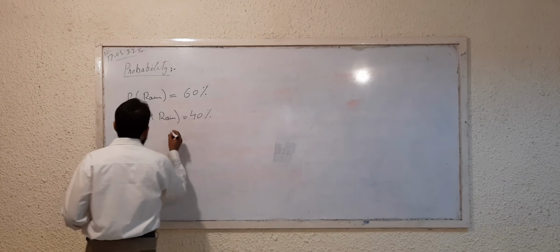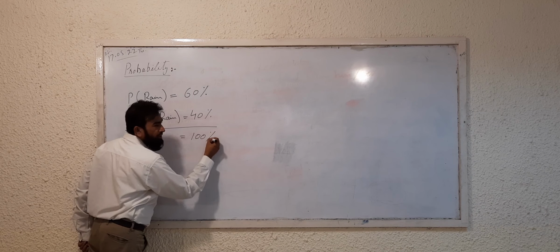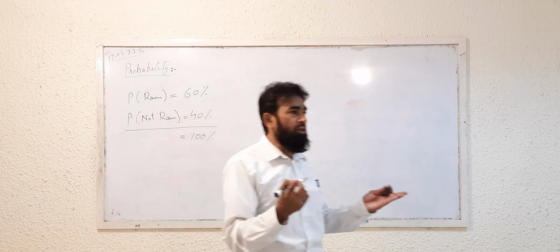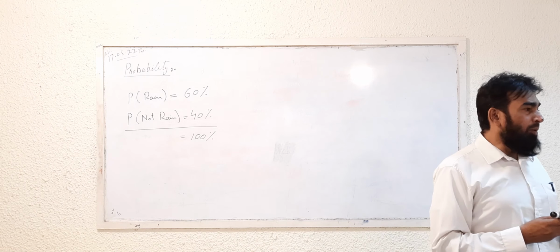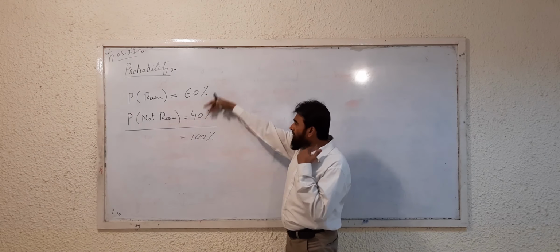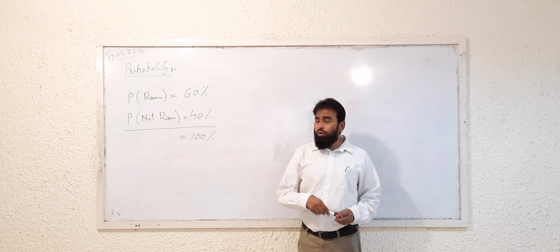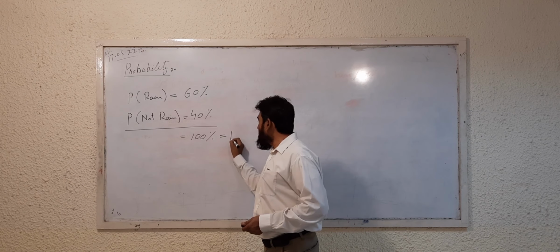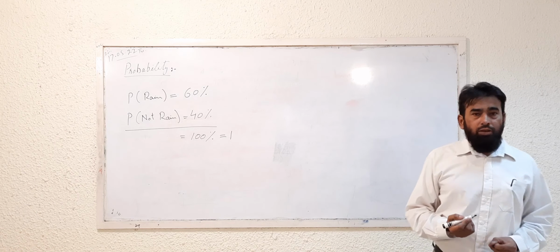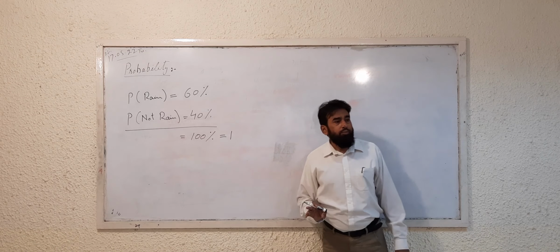So remember this, the sum of the probability must be 100%. The total probability in a given problem is 100%. It must be remembered. If we sum up these two, it must come to 100%. And what is the meaning of 100%? Do you know? 100% is equal to 1. How is 100% equal to 1? Can anybody tell me how 100% is equal to 1?